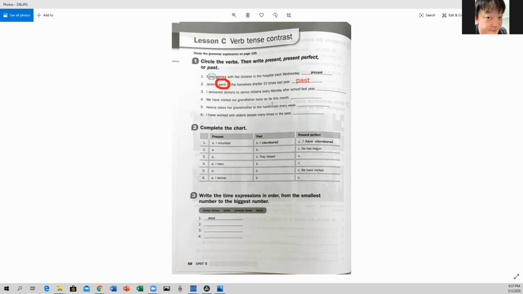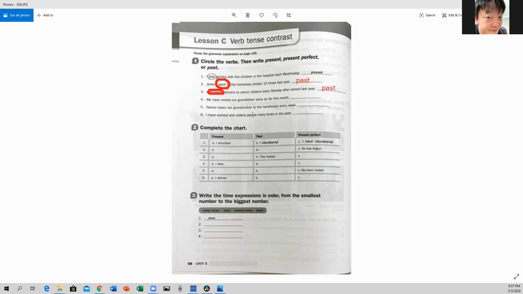I delivered dinners to senior citizens every Monday after school last year. The verb is delivered, right? And the verb tense is past again. Okay.